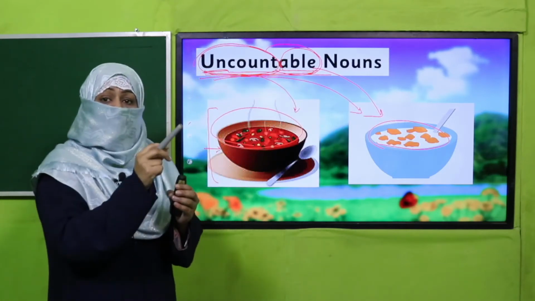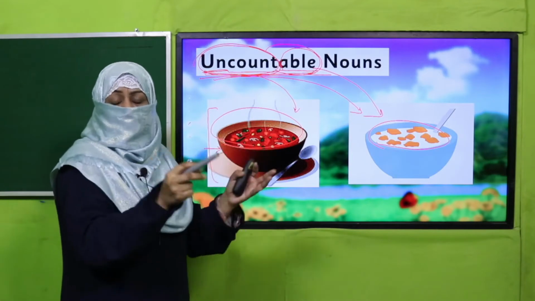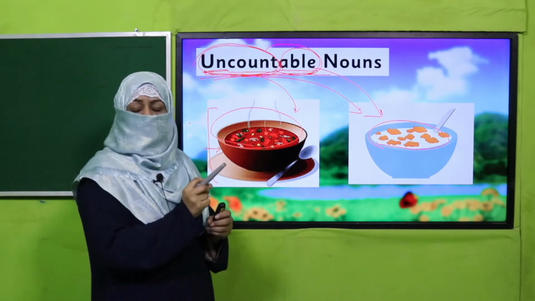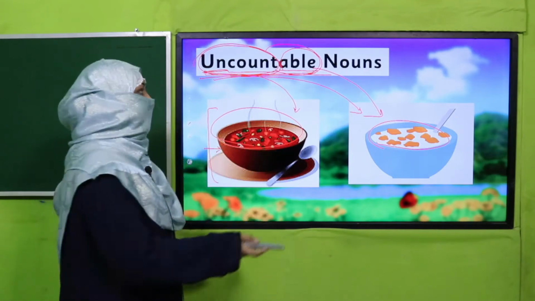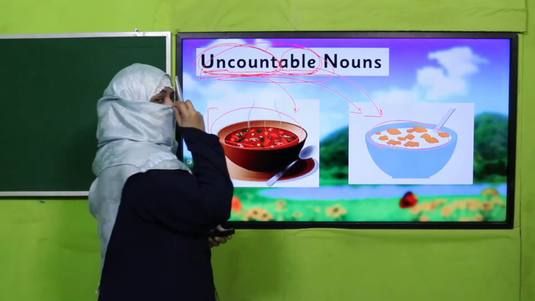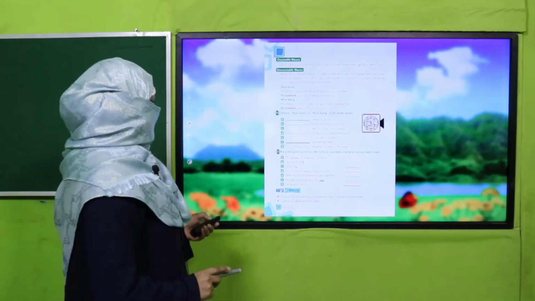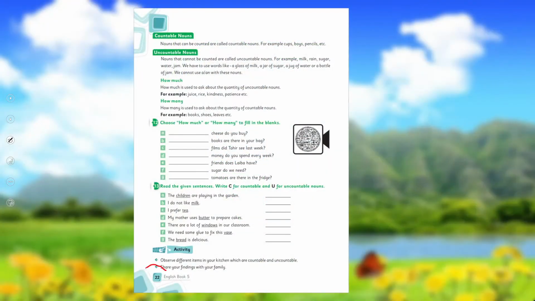And what does count mean? Which you count in numbers, 1, 2, 3, which is countable. And what you cannot count, that is uncountable. All right. So let's see what your book says about it. Open your book on page number 22.